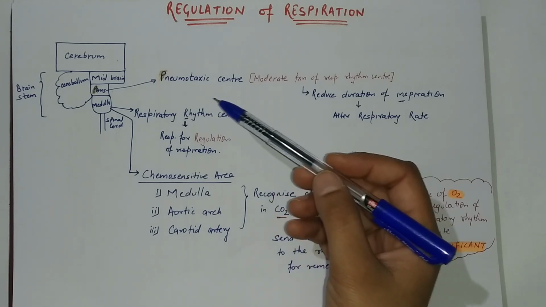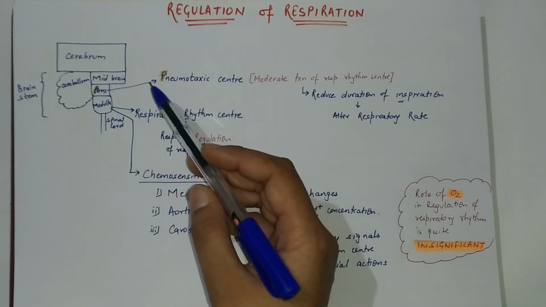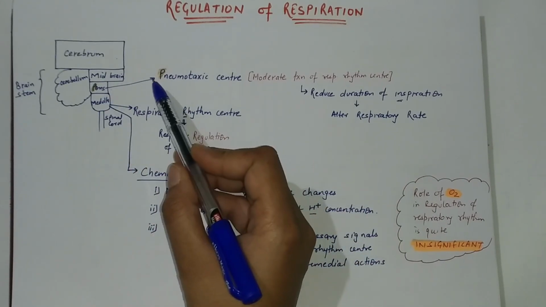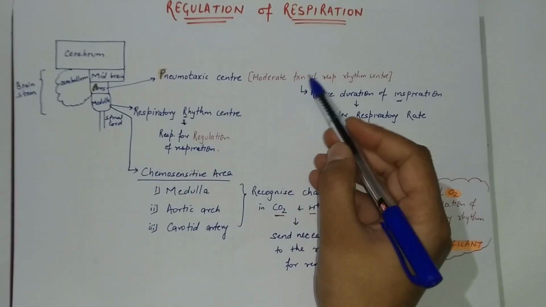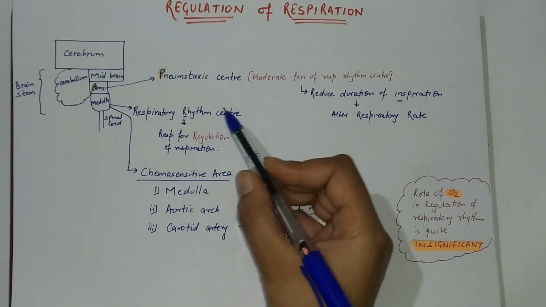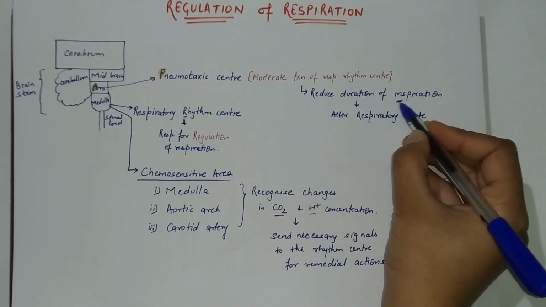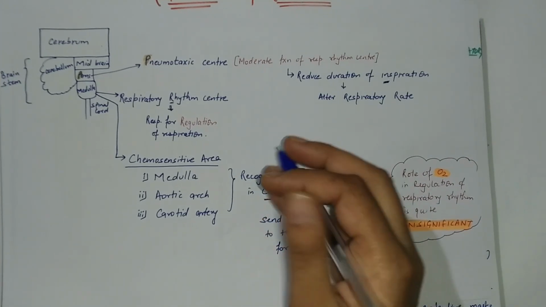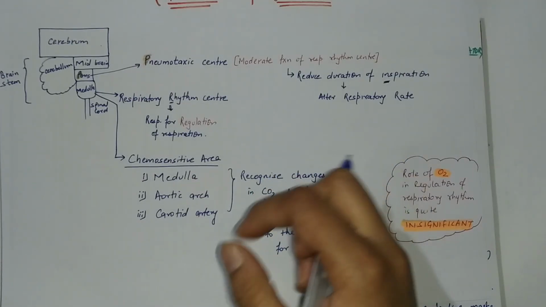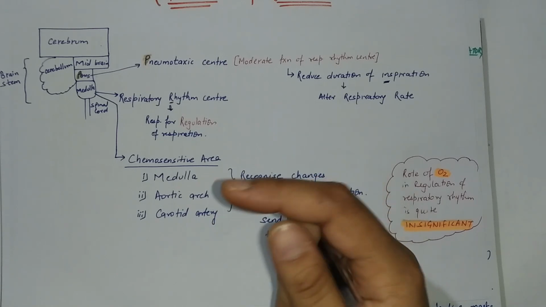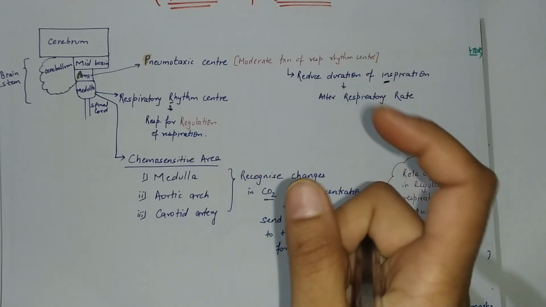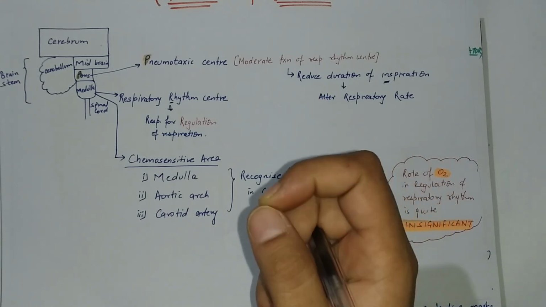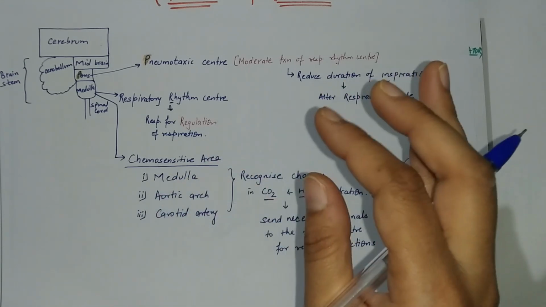And we have another center present in the pons, that is pneumotaxic center. You can remember it as both these words begin with the letter P. So this center can moderate the function of this respiratory rhythm center. It alters the duration of inspiration and thereby alters the respiratory rate. So if the duration of inspiration is reduced, it means the respiratory rate will be high, and if the duration of inspiration is increased, then the rate will be reduced. That patient is taking very calm breathing.